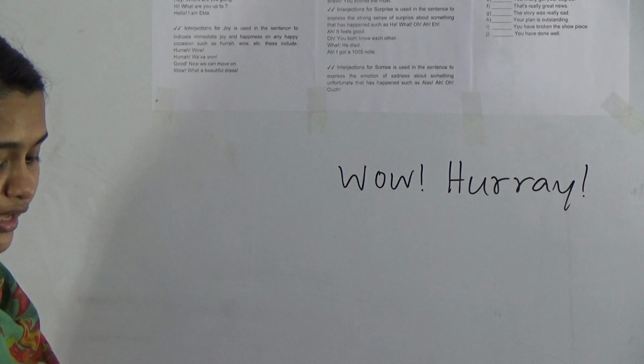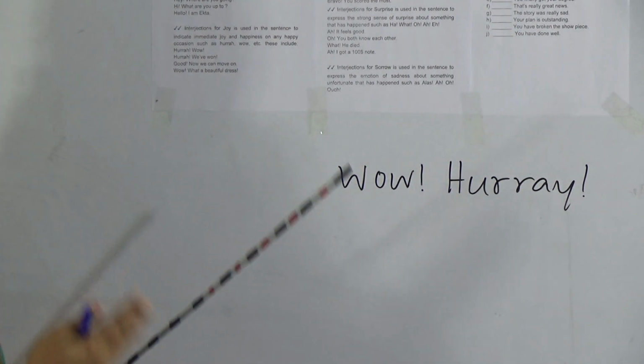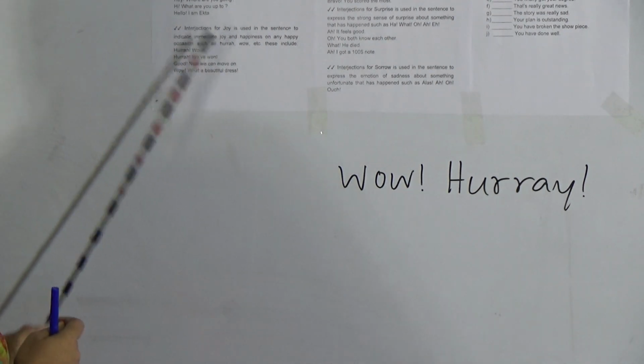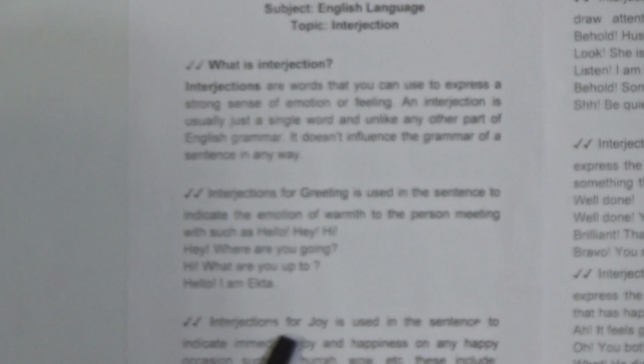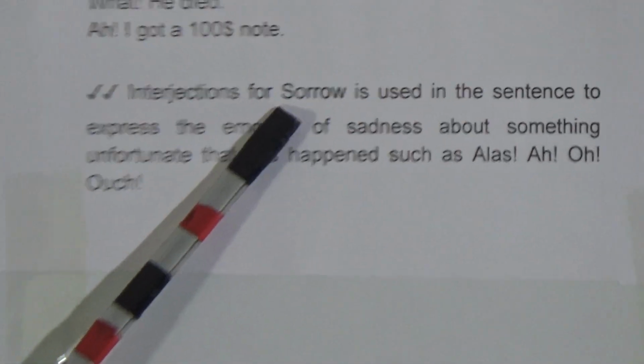Okay, we can divide our interjections in 6 categories: interjections of greeting, interjections of joy, interjections of attention, interjections of approval, interjections for surprise, or interjections for sorrow.